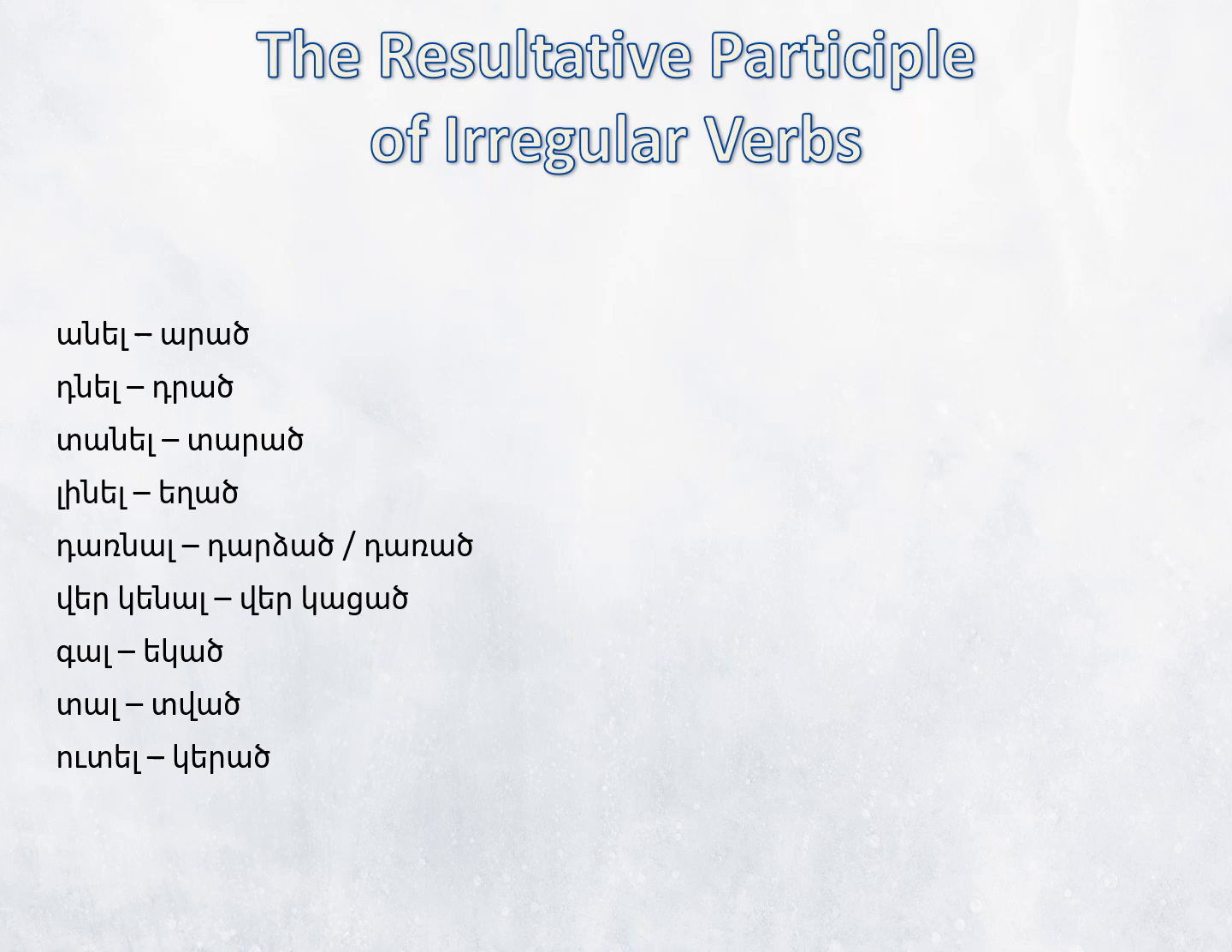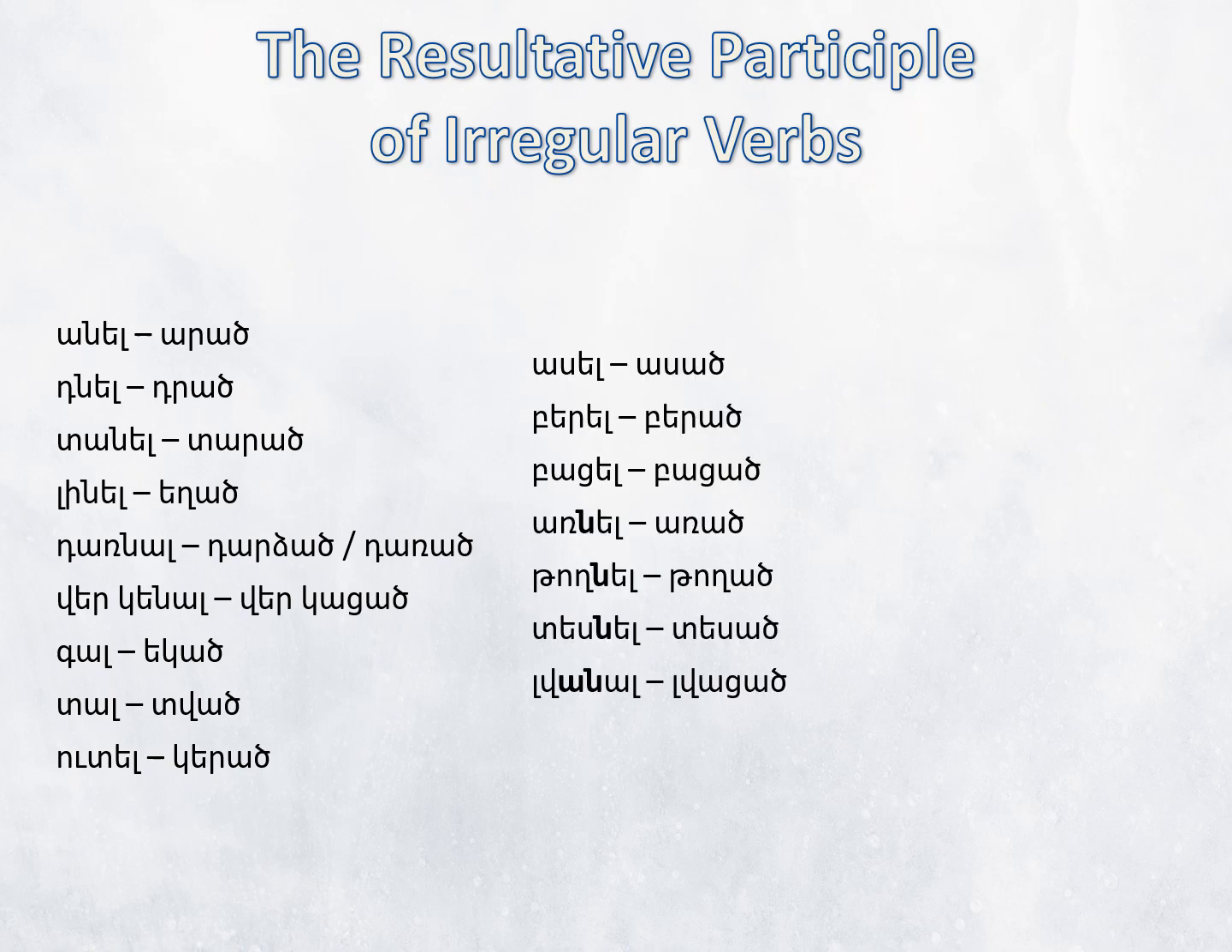Verkenal, verkatsats. Gal, yekats. Tal, tavats. Utel, gerats. There are only 9 such verbs. Other verbs, sometimes classified as irregular, mainly because of their imperative forms, actually form the resultative participle regularly. For example, asel, asats, berel, berats, batsel, batsats, arnel, arats, tognel, togats, tesnel, tesats.